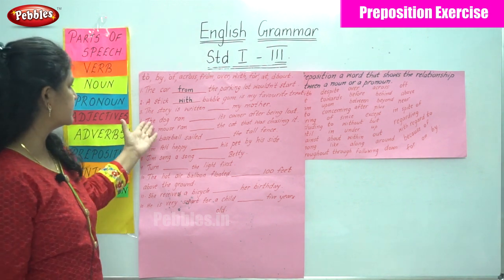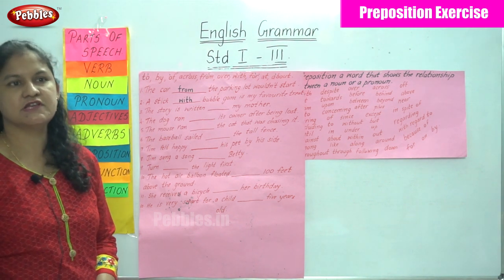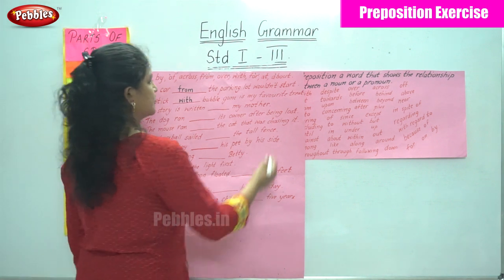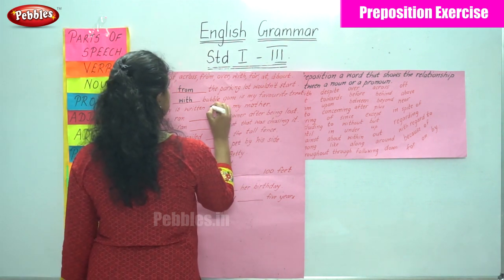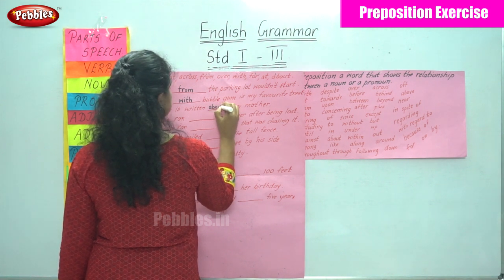The next sentence, the story is written dash my mother. So the story is about my mother. So I write the preposition about. The story is written about my mother.